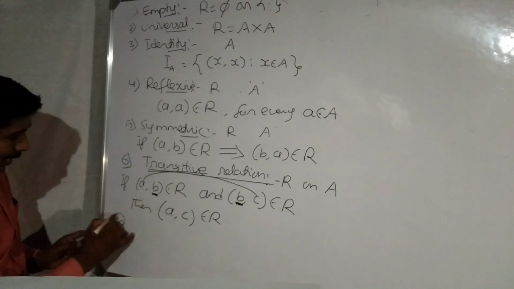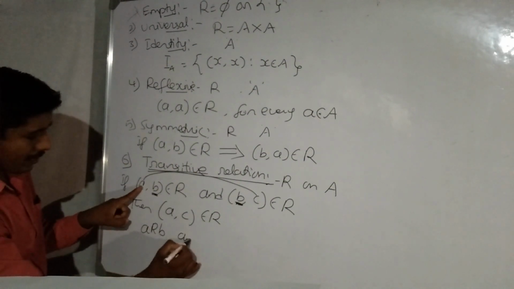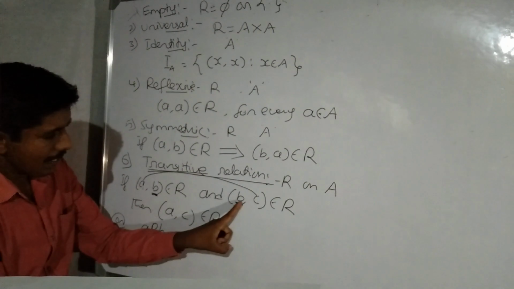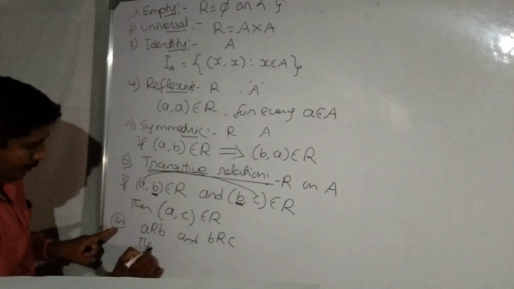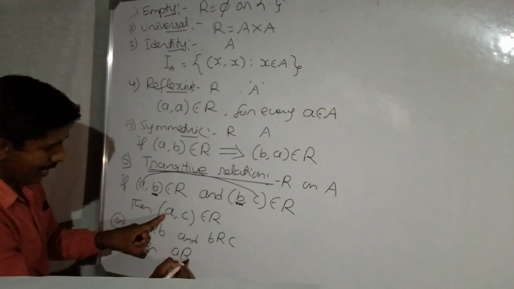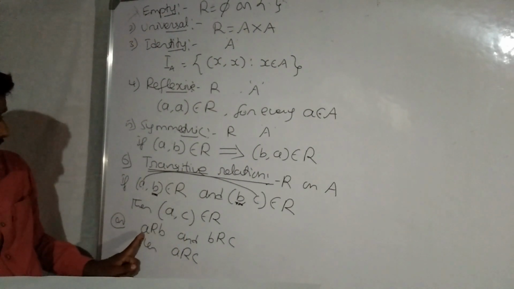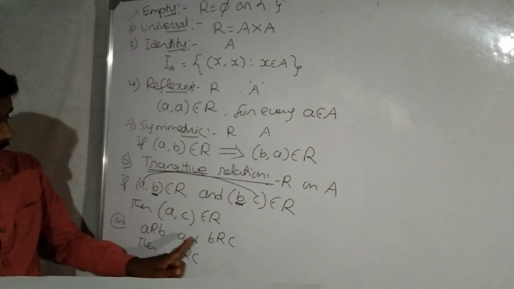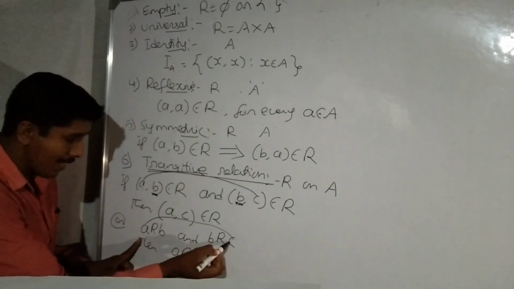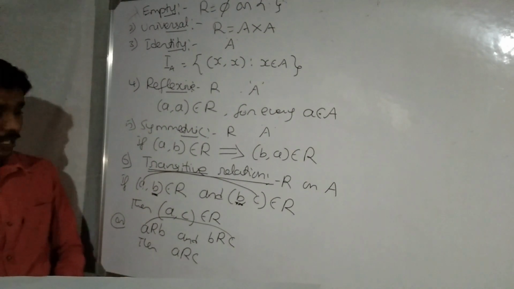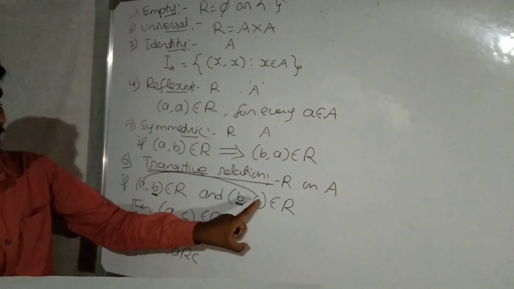Or alternatively we write like this: A comma B belongs to R means A related to B, and B comma C belongs to R means B related to C. Then A comma C belongs to R means A related to C. Both representations are the same. Here the second element of the first ordered pair is equal to the first element of the second ordered pair.